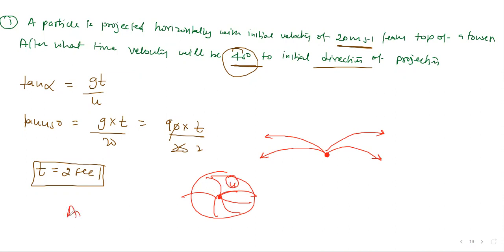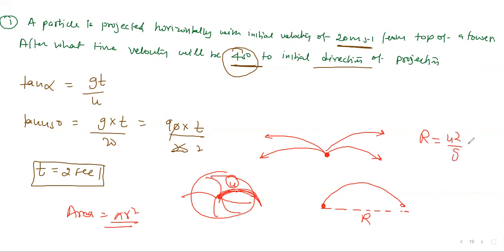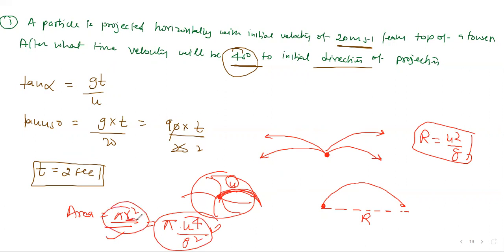Area we are talking about means pi r square, so you need the radius, and the radius is simply the range here. What type of motion is this? This is your fountain. Water goes and falls like this. So this is the maximum distance we need, that's your range only. And what is the maximum range? We know it is u square by g. So what is the maximum area it can cover? That's your pi r square. Pi r square means pi u power 4 by g square. That will be the maximum area it can cover. Radius means simply the range here on both sides.